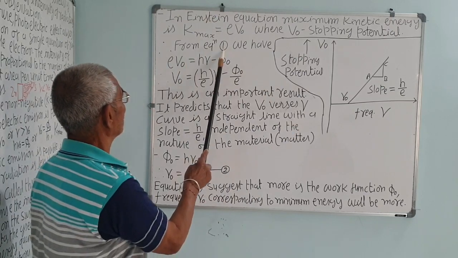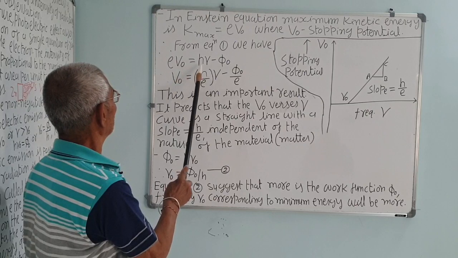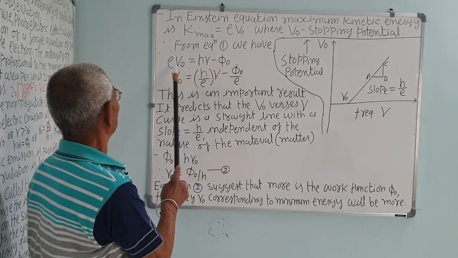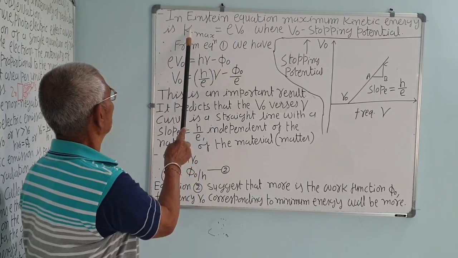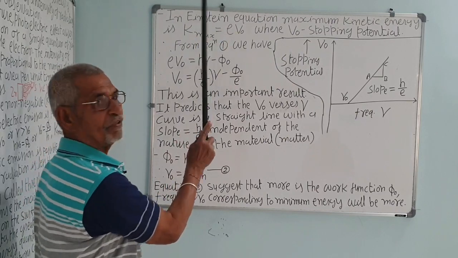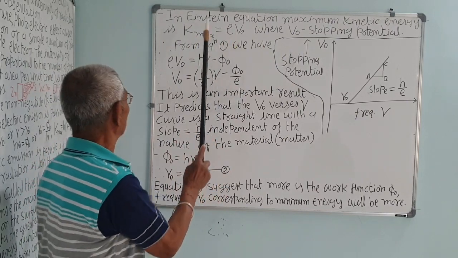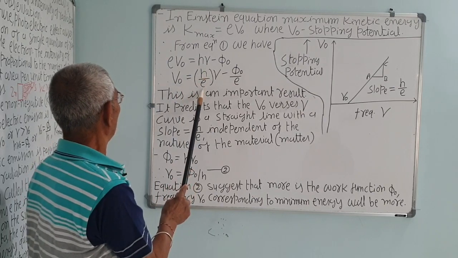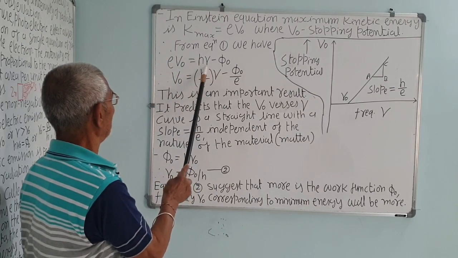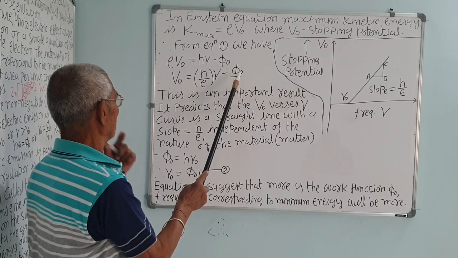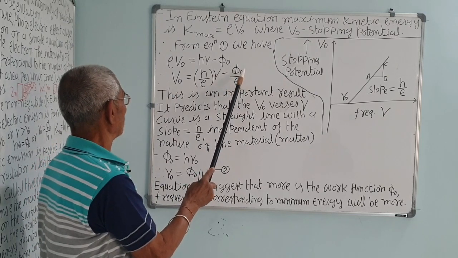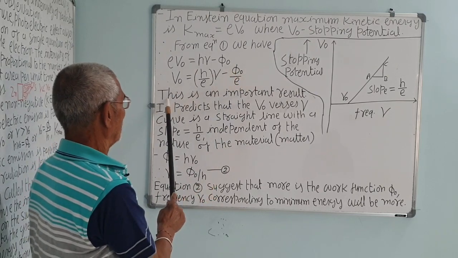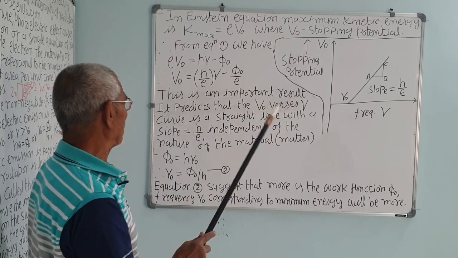From equation 1 we have eV0 is equal to h nu minus phi 0, which is equal to K maximum, and K maximum is equal to eV0. V0 is the stopping potential. So, stopping potential V0 is equal to h upon e times nu, minus phi 0 upon e. The phi 0 is the h nu 0. This is the work function. This is a very, very important equation.